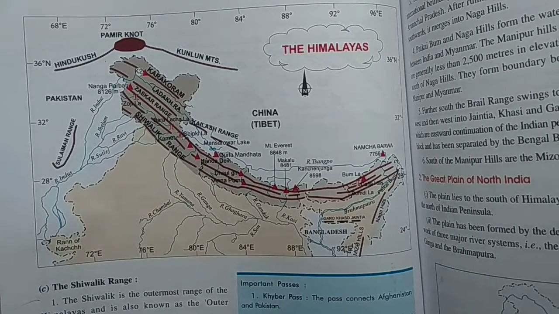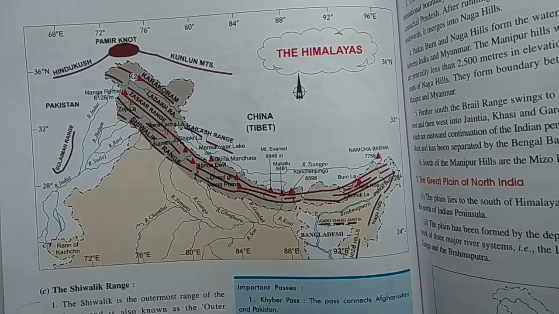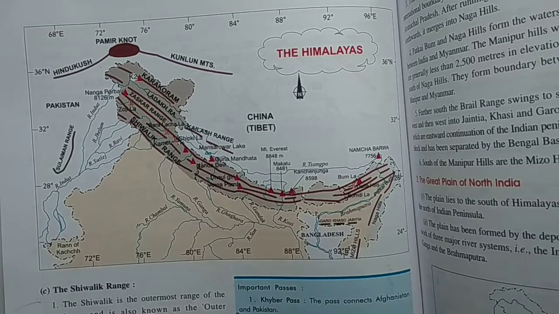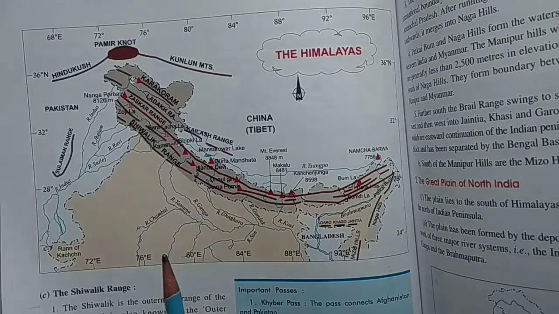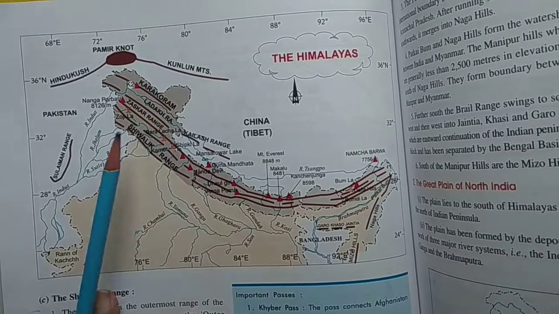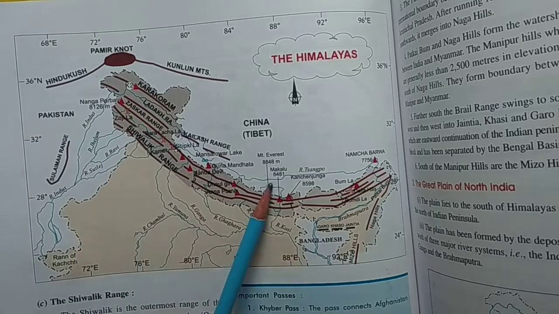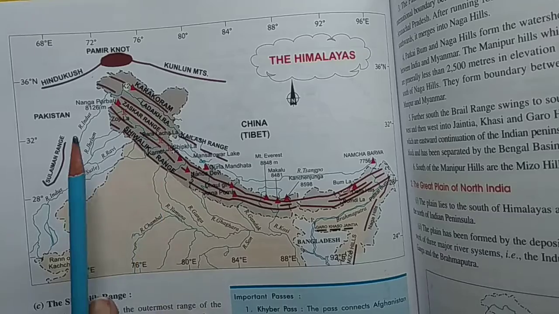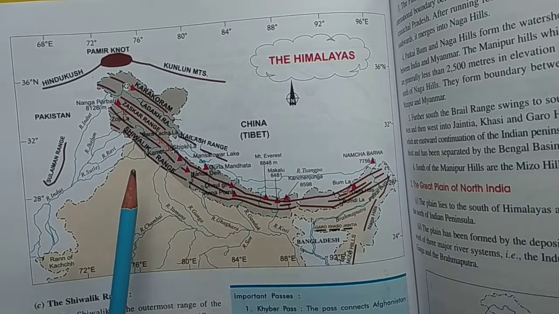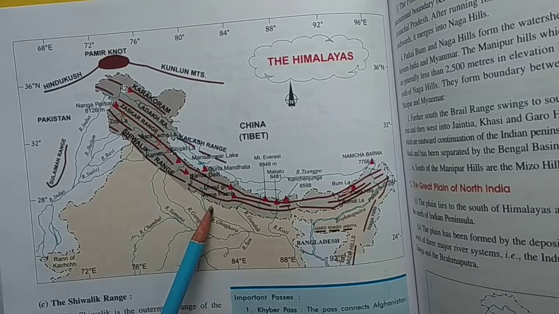So just look at this. In the previous assignment, I sent you the pics to fill in your maps. So these are the ranges, beta, which are mentioned in your syllabus. This is the Karakoram range. This is the Shivalik range. And all this part is known as Himalayan range. Okay. So main mountain peaks are given there. Okay.